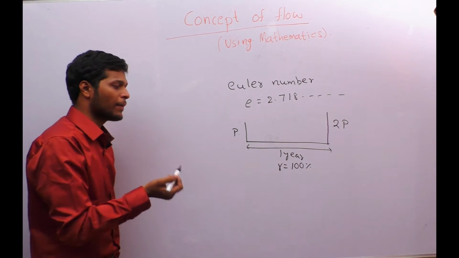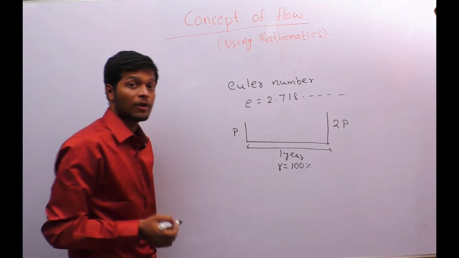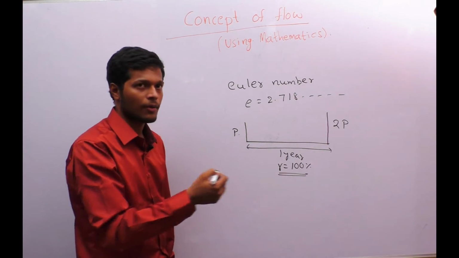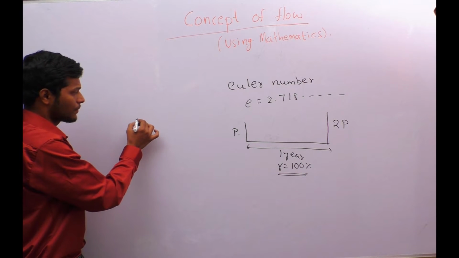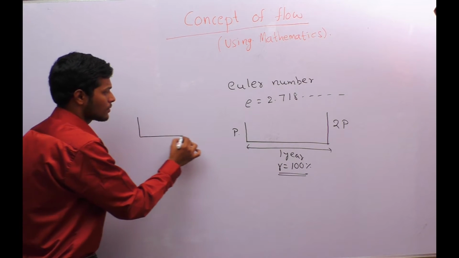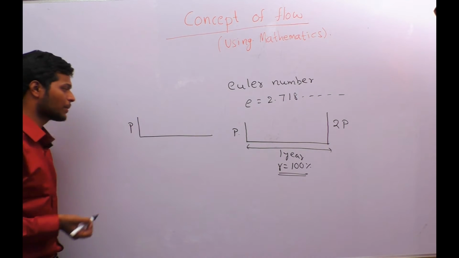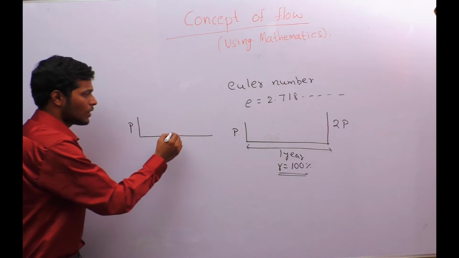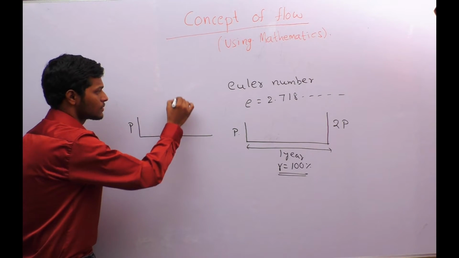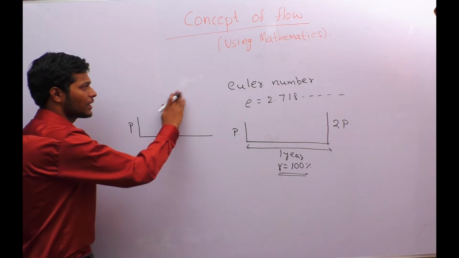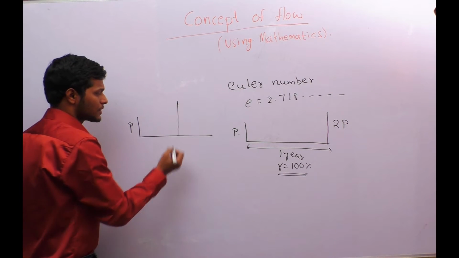Suppose the bank deposits the interest every 6 months with the same rate of 100% per year, what happens? Let us see. The person deposited the value P. After 6 months, as the rate of interest is 100%, we get 50% interest at the end of 6 months.